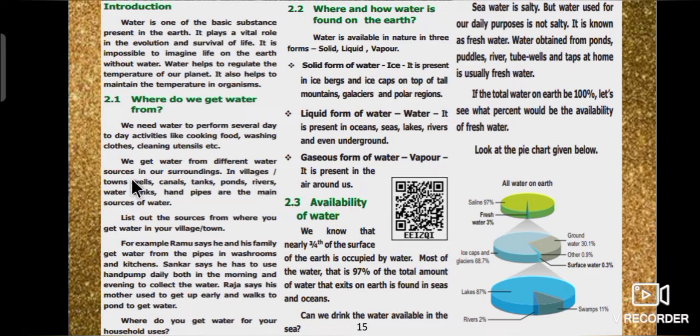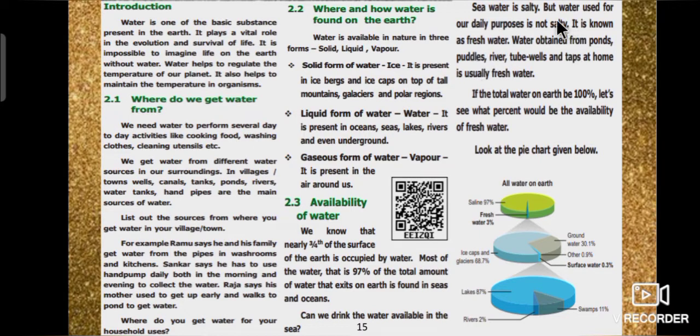In villages and towns, wells, canals, tanks, ponds, rivers, water tanks, hand pipes are the main sources of water. Water is available in nature in three forms: solid, liquid and vapor. We know that nearly 3/4 of the surface of earth is occupied by water. Most of the water, that is 97% of the total amount of water that exists on earth, is found in seas and oceans.